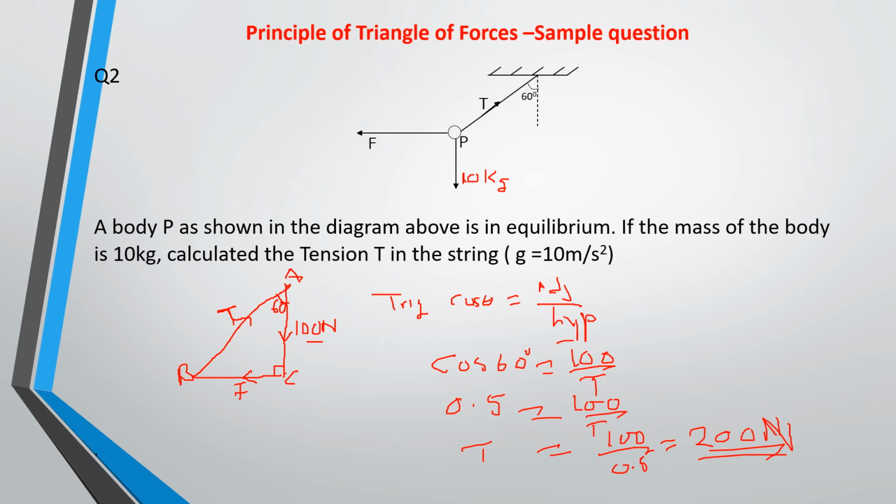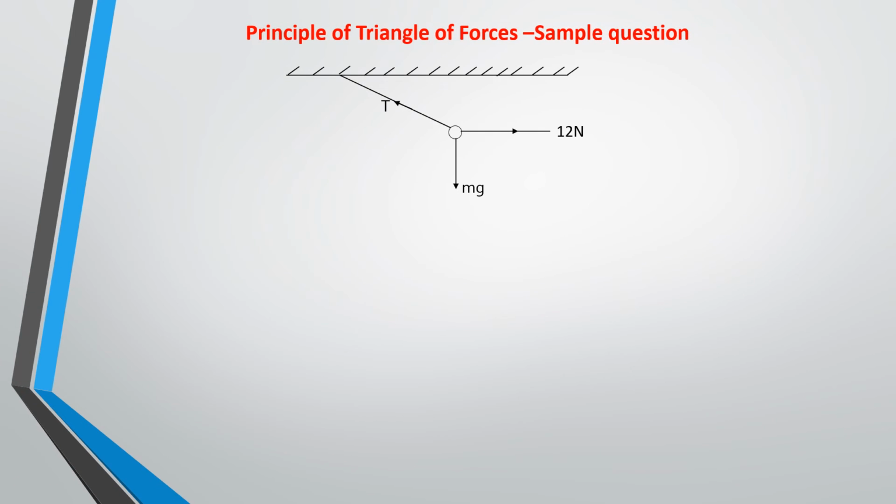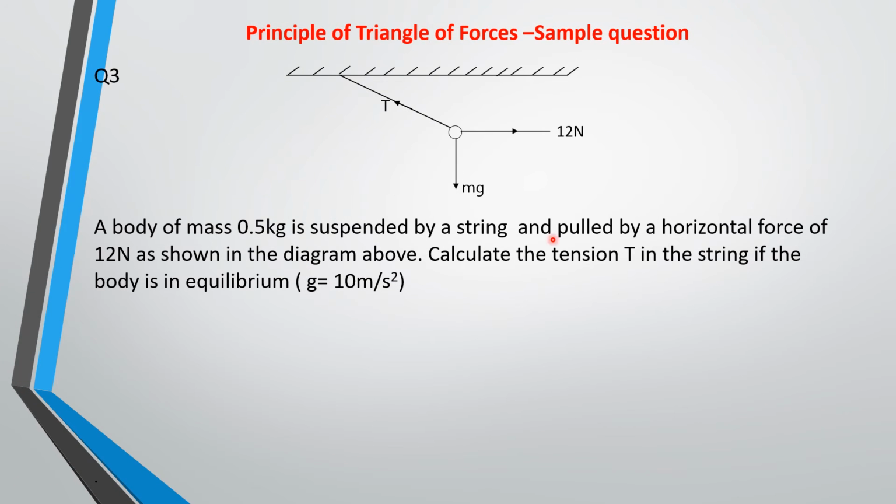So let's take another question too. We need to solve another problem. Okay, so this is another scenario. Now, this one says that a body of mass 0.5 kg is suspended by a string and pulled by a resultant force of 12 Newton as shown in the diagram above. Calculate the tension T in the string if the body is in equilibrium.